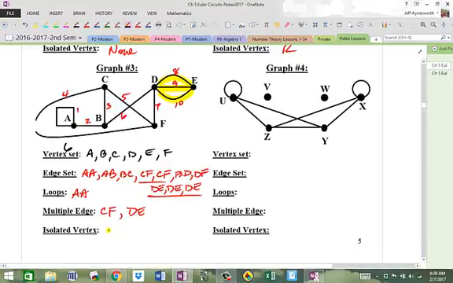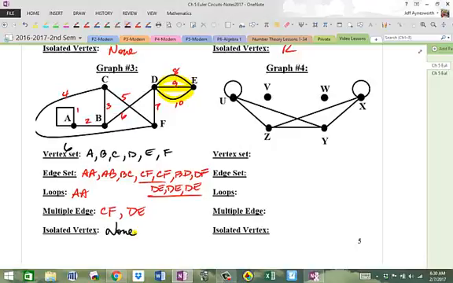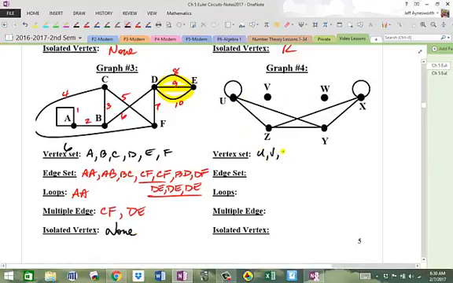All right, in graph 4, I'm going to assume that you did that already. If not, pause the video. So here we go, vertices. U, V, W, X, Y, and Z. Okay, edge set. So here we go.